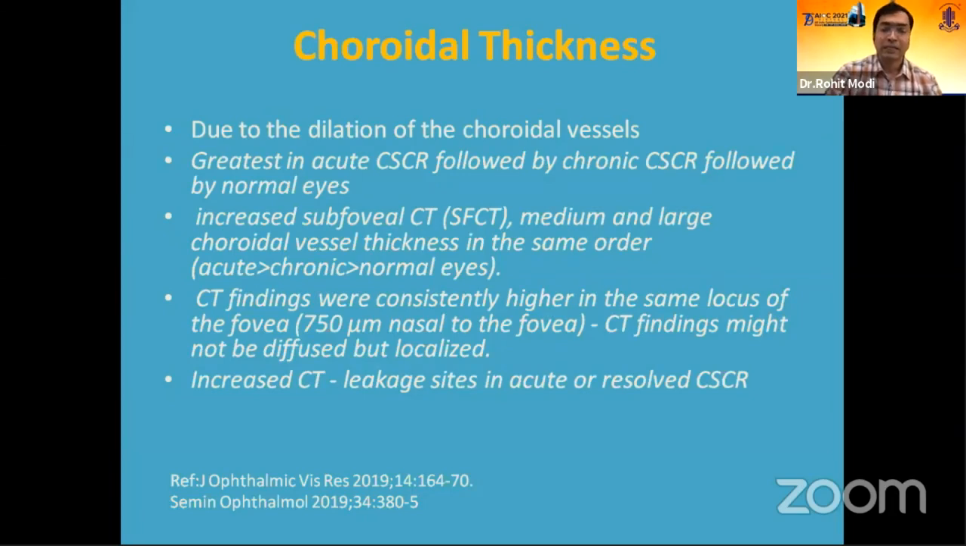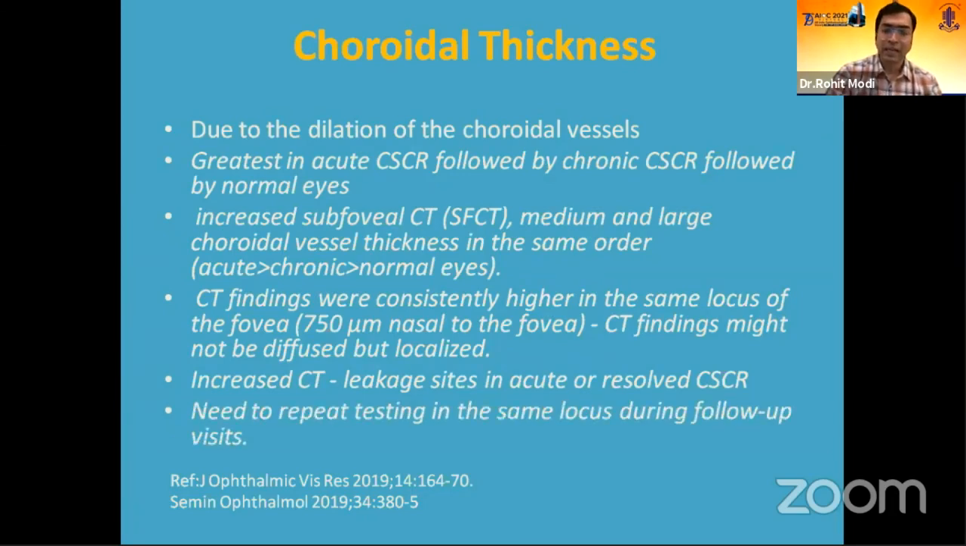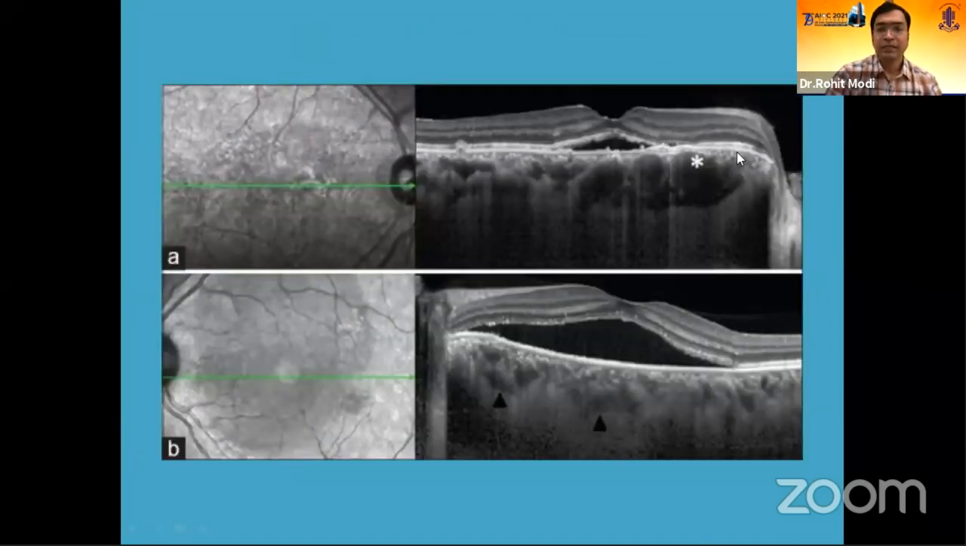Now that indicates that we should repeat the scans at the same locus during the follow-up visits to pick up any recurrence. Here we can see that there is a diffuse choroidal thickening with thinning of the choriocapillary layers, and here we can see a focal increase in the choroidal thickness.